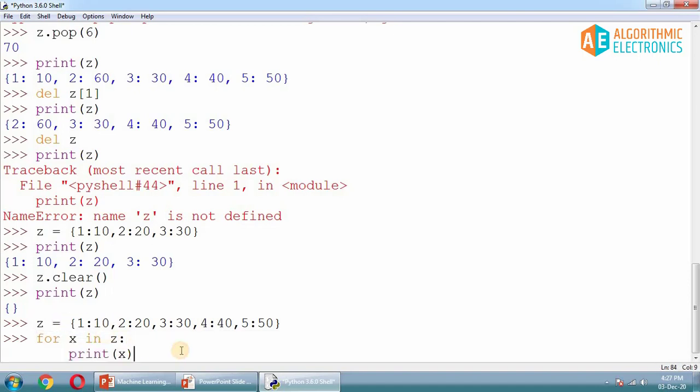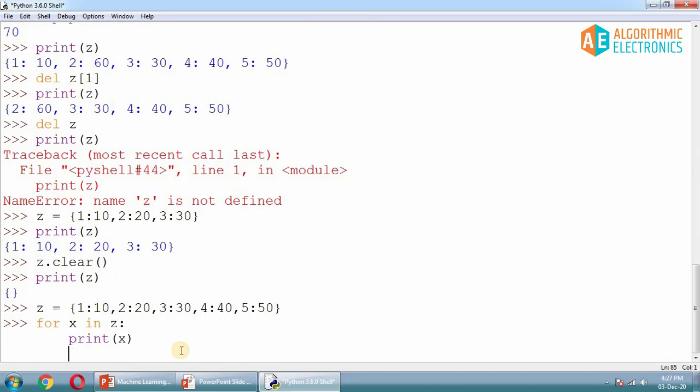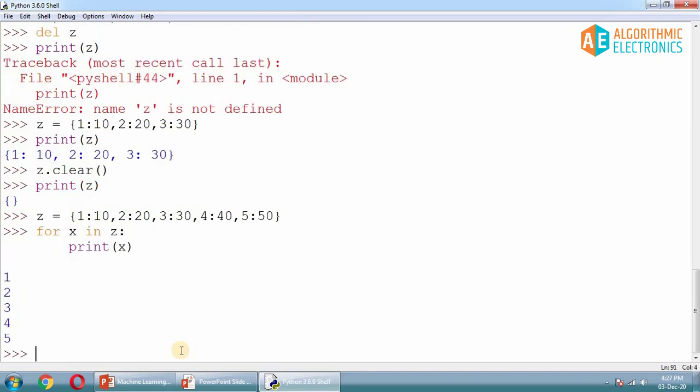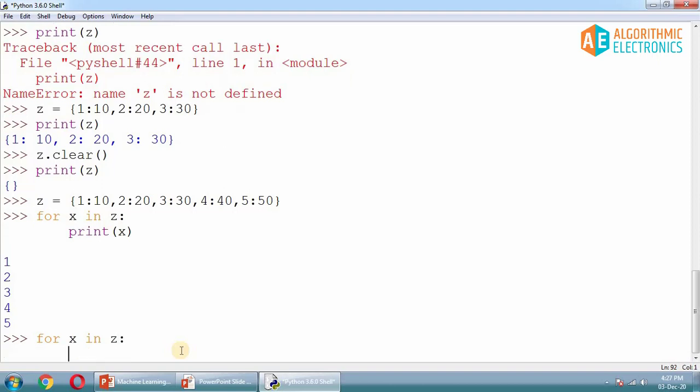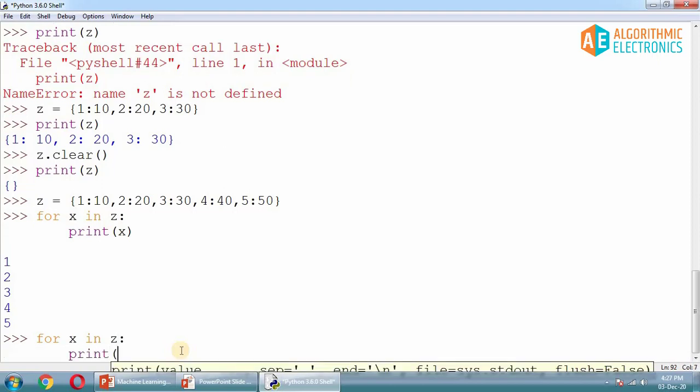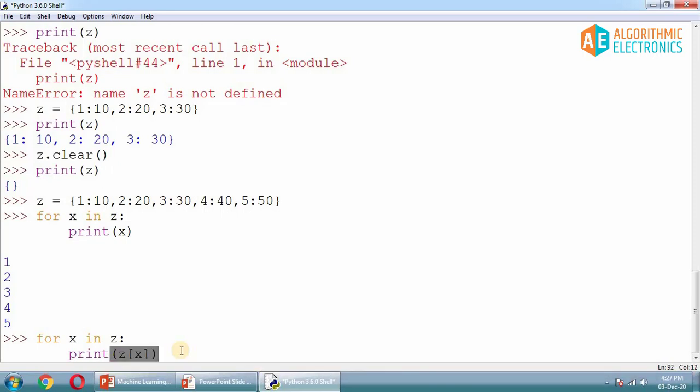If you do it like this, it's going to print the keys of your dictionary, not the values. If you hit enter, it's printing 1, 2, 3, 4 and 5, which are the keys of this dictionary. Now the question is how I can print the values of the dictionary. There is a solution for that. You can write x in z, and using our previous knowledge, print z of x. Here z is a dictionary and x is the key, and now you get the values.